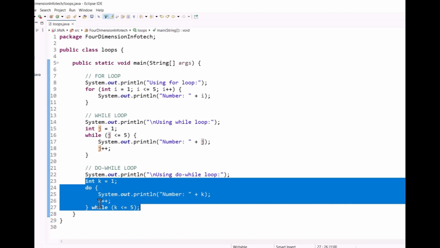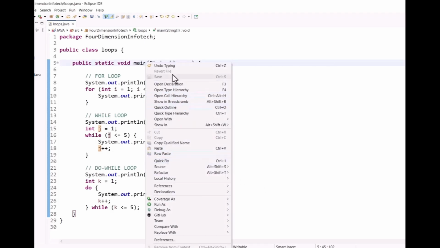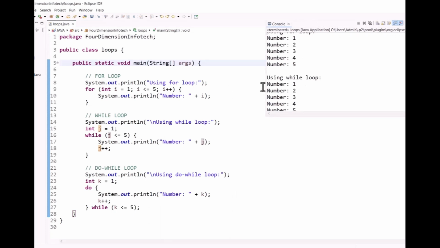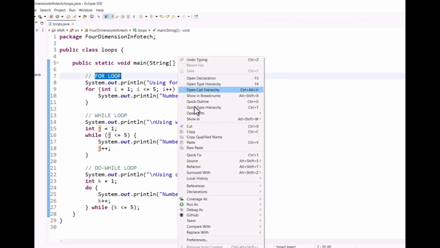So let's see its output. Run as Java application. The code can be run as a Java application. So here in the console we will get the output for those loops, the output for the for loop, while loop, and also the do while loop.